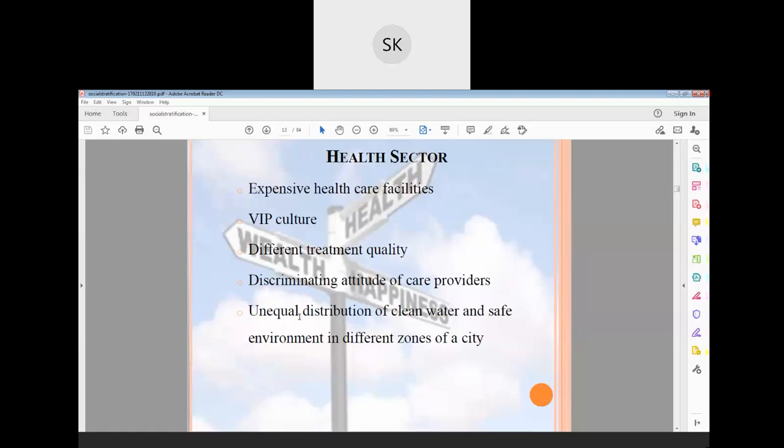Why do they want to provide different quality? If it's the same management, same doctor, same headache, why should a different treatment quality be provided to the people? That is stratification. Different qualities of treatment are provided. Then there is the discriminating attitude of care providers.